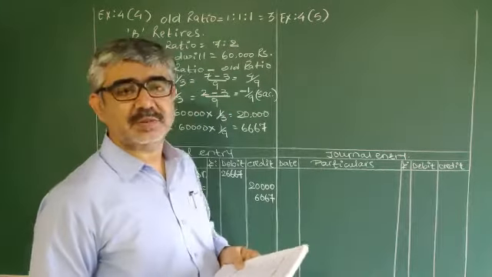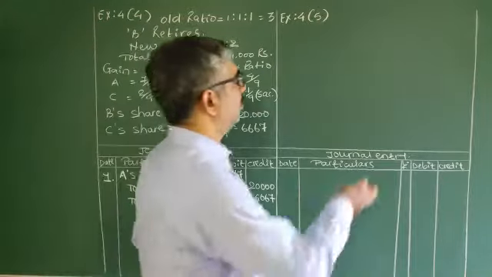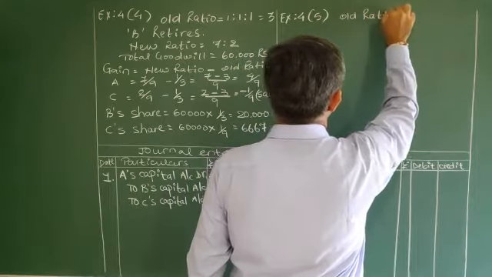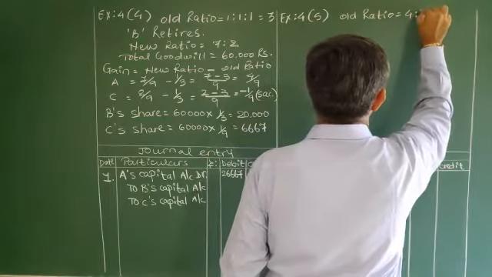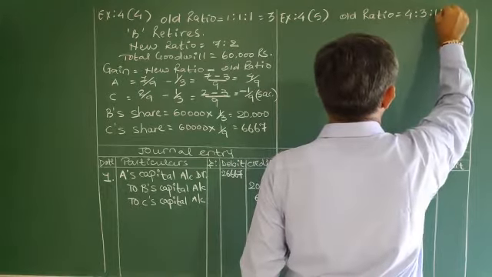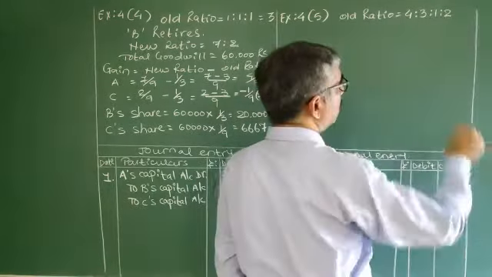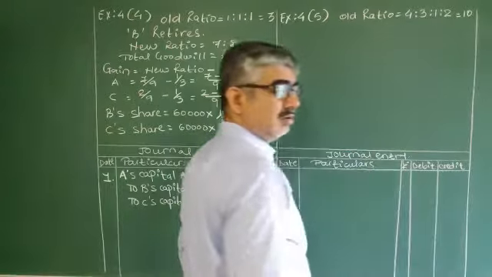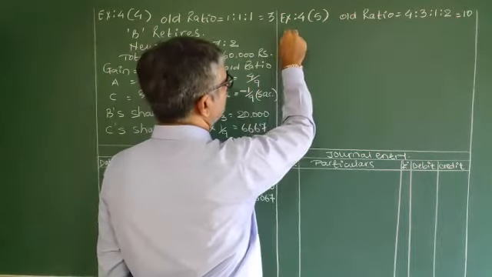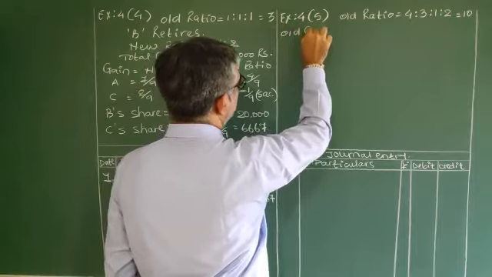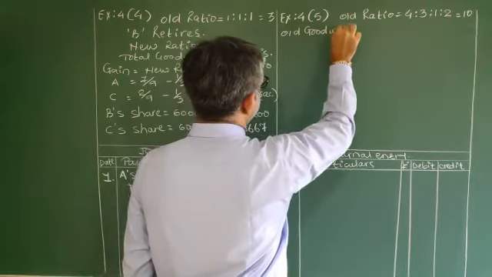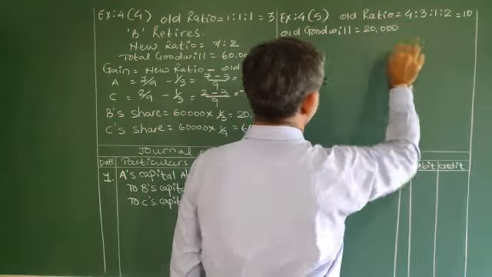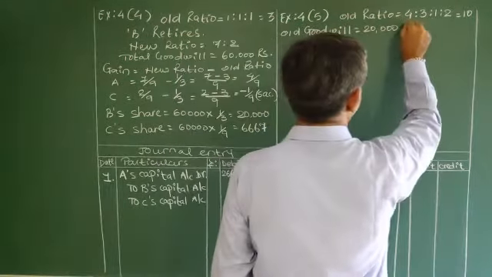Let's write the steps properly. Old ratio 4:3:1:2. 4 plus 3 is 7, plus 1 is 8, plus 2, total 10. Then old goodwill is 20,000. Who retires?